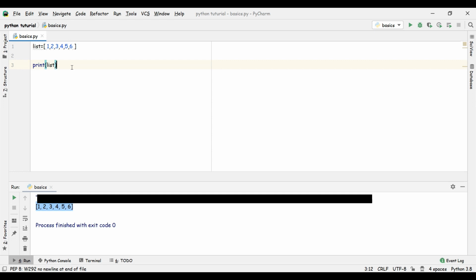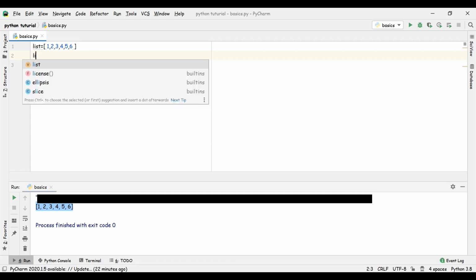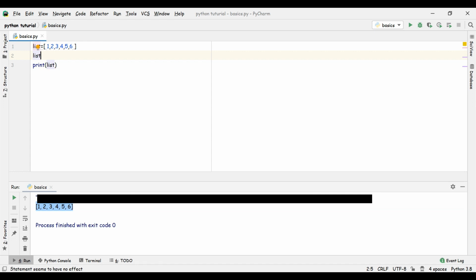For example, let's see list, and giving it at index 0 the value 2. As I told in our previous video, indexing in Python and most languages starts with 0.